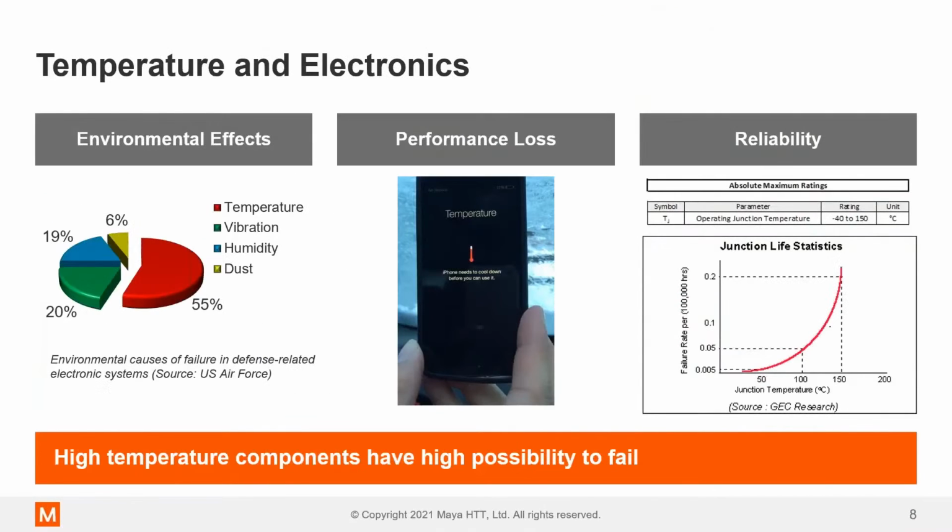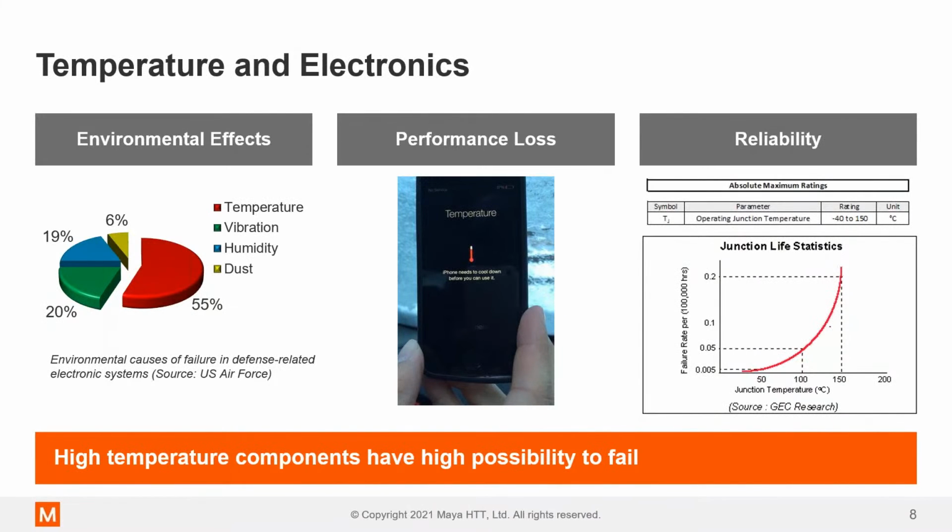So let's talk about temperature and electronics. Starting from the left, let's talk about some of the environmental effects. You can see on this pie chart, this is data from the US Air Force: what are the most common modes for electronics failure? And you can see 55% is down to temperature. If the electronics get too hot, the chips will burn out, the silicon will fail. You've got very delicate transistors on the micron or nanometer scale within your packages, and if they get too hot, they fail.